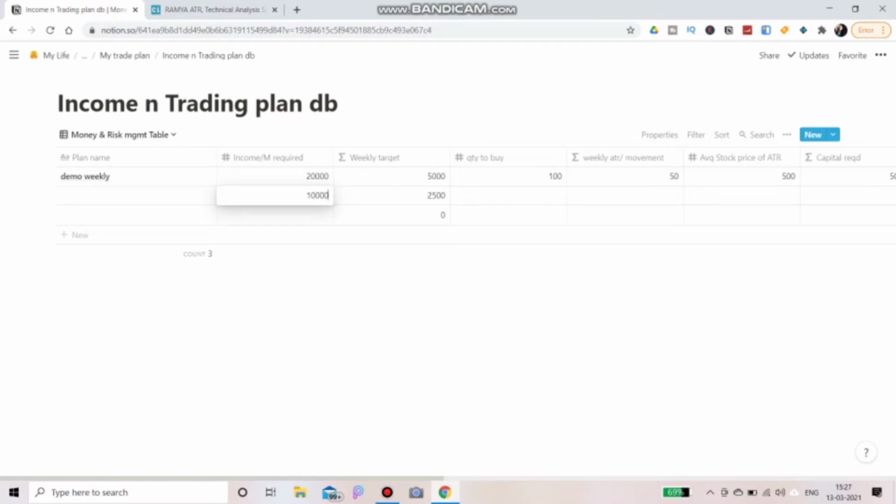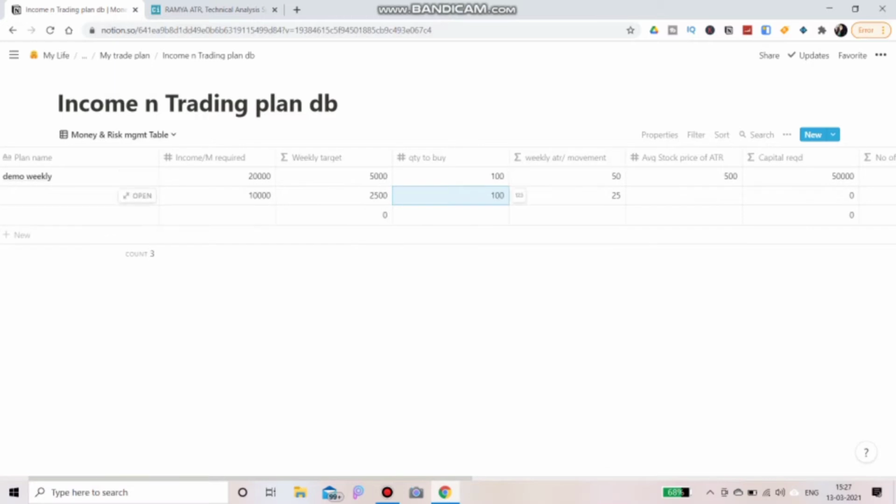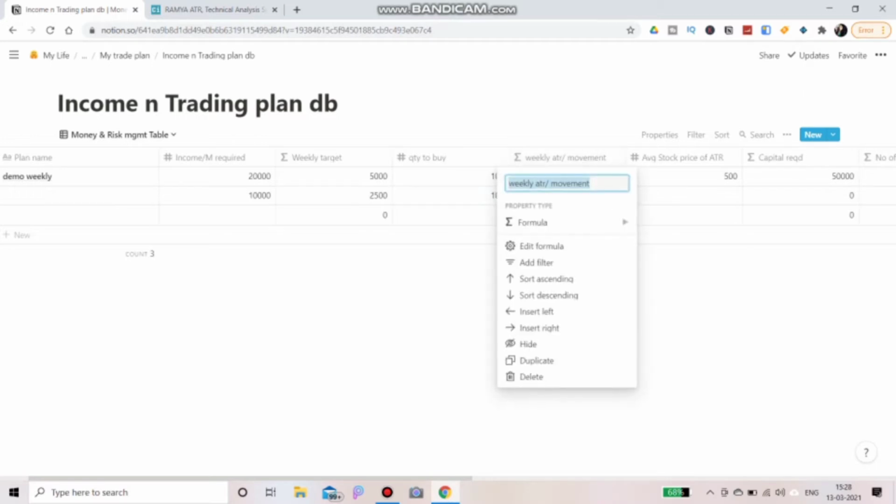Okay, so the quantity to buy is something we should decide. Let's say the same, 100. If you buy 100 quantity, the ATR amount, that is the movement amount, is automatically calculated. I have made a formula for that. This is weekly ATR. ATR means average true range, that is, how much movement a stock would make. That is like a formula.